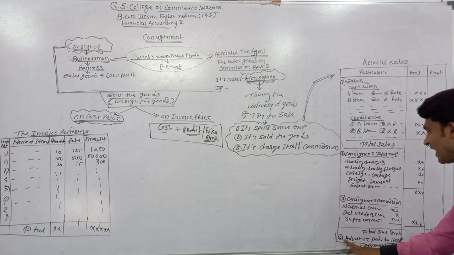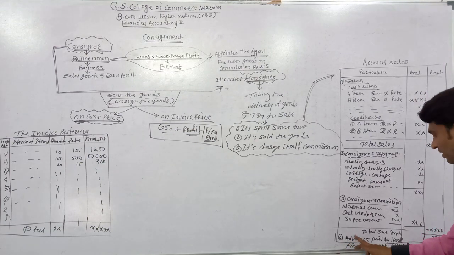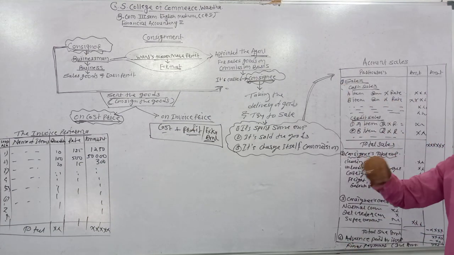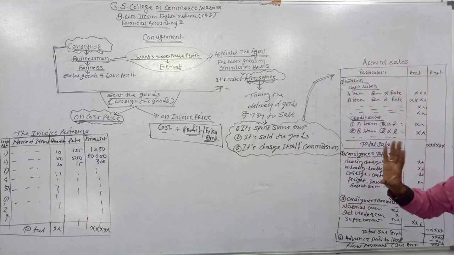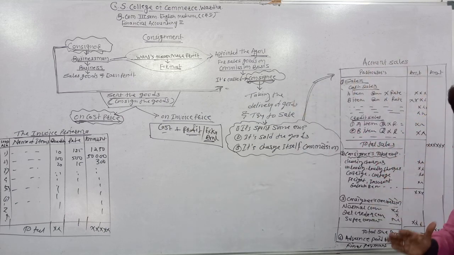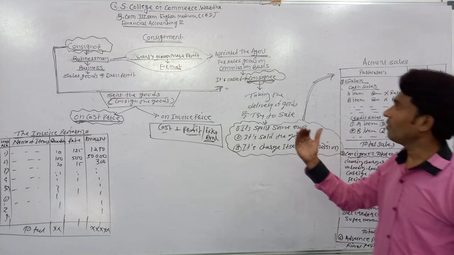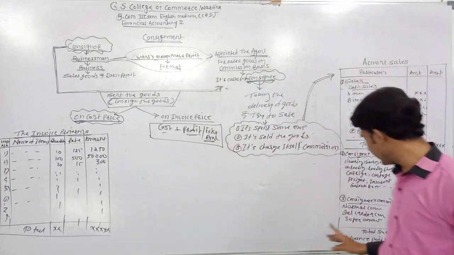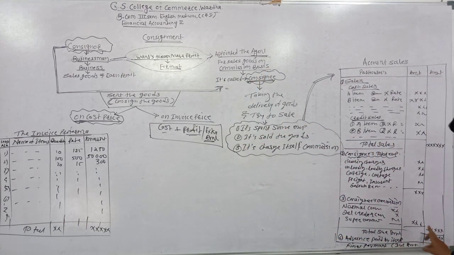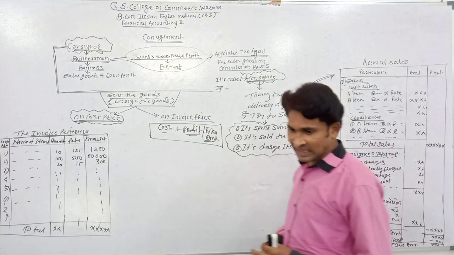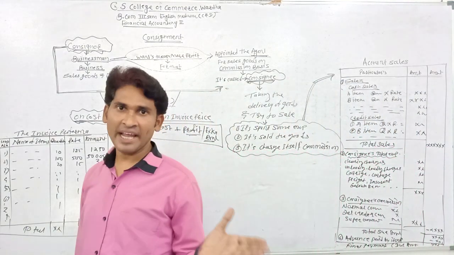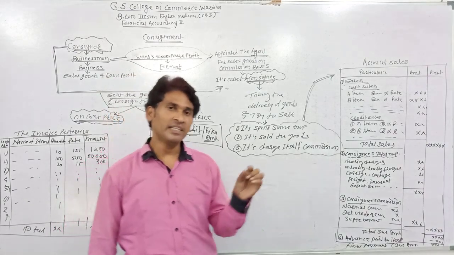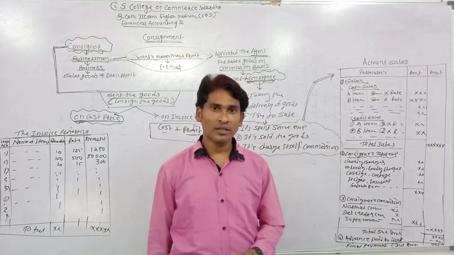But if the consignee has given some advance to the consignor at the beginning of the transactions or during the consignment's transactions, the amount which has been paid by the consignee to the consignor is deducted from that due amount, and we find out the total due amount at the end of the consignment or at the end of the financial year.